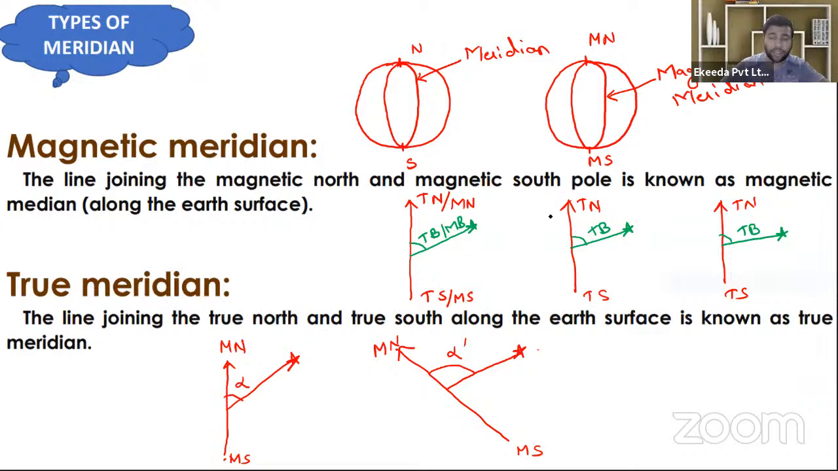Now what will happen tomorrow? The true meridian will lie here, and this is the true bearing. But due to the rotation of the earth, the magnetic meridian will reach up to this place, that is known as magnetic north, and that is known as magnetic south. Now will the true bearing and magnetic bearing remain the same? Just tell me. This is the magnetic bearing of this object. Will the true bearing and magnetic bearing be the same for this object? Just tell me.